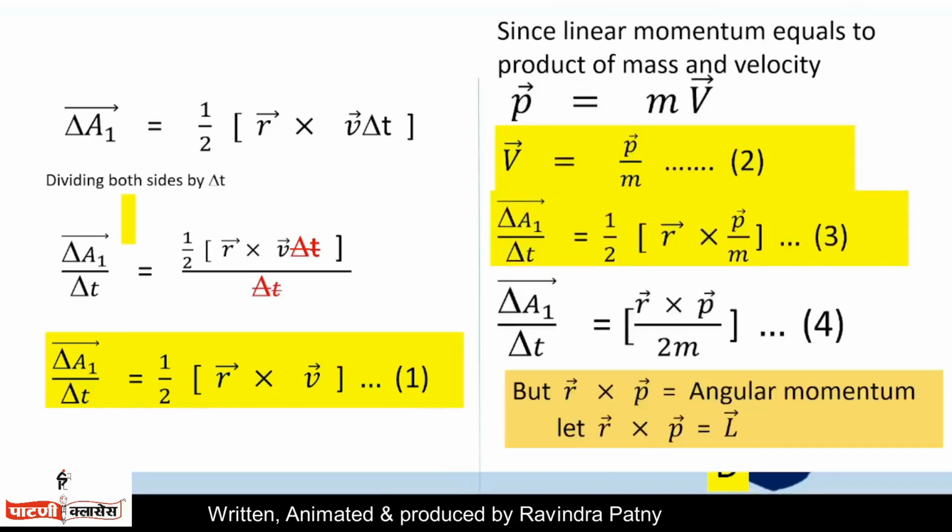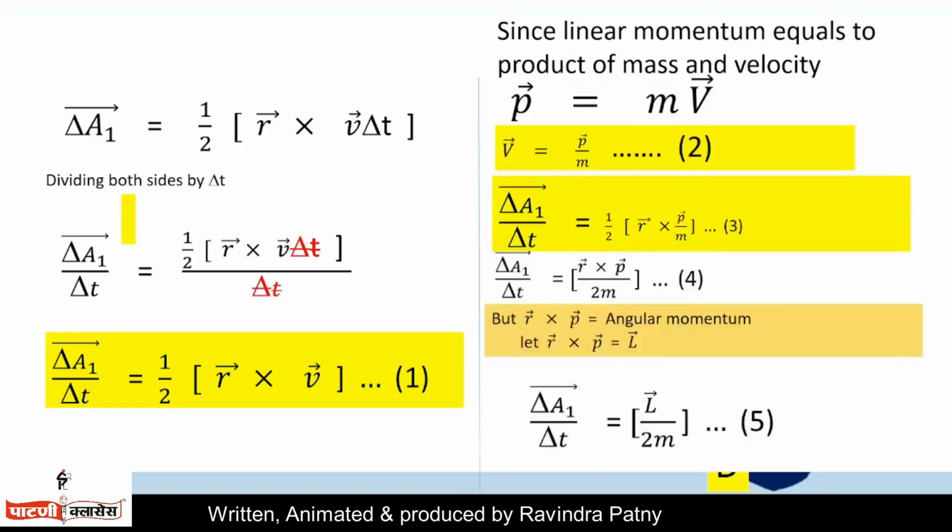But vector r cross p equals angular momentum. Let vector r cross p equal vector L. Vector L is nothing but the angular momentum. Therefore, equation 4 becomes delta A1 upon delta t equals vector L upon 2m. Let us call it equation number 5.